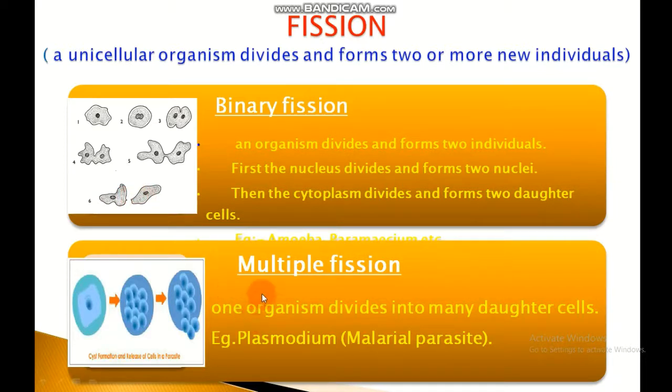Multiple fission. In multiple fission, one organism divides into many daughter cells. Example, Plasmodium. In Plasmodium, inside the cyst, the nucleus of cells splits several times to form many smaller nuclei called daughter nuclei. Little bits of cytoplasm collect around each daughter nucleus and thin membranes are formed around them. Many new daughter cells are formed from a single parent cell.